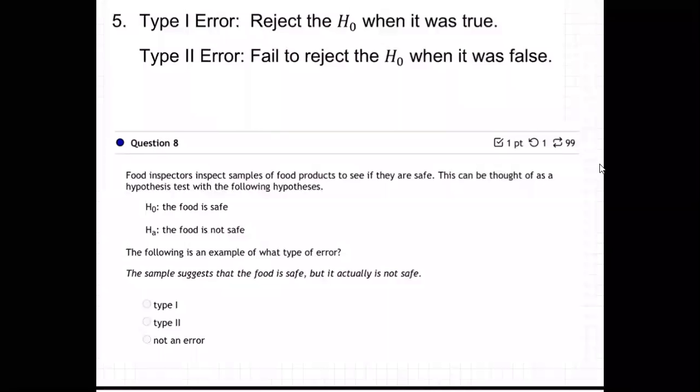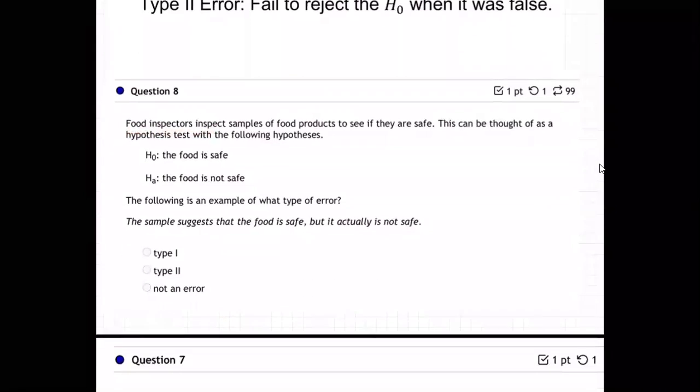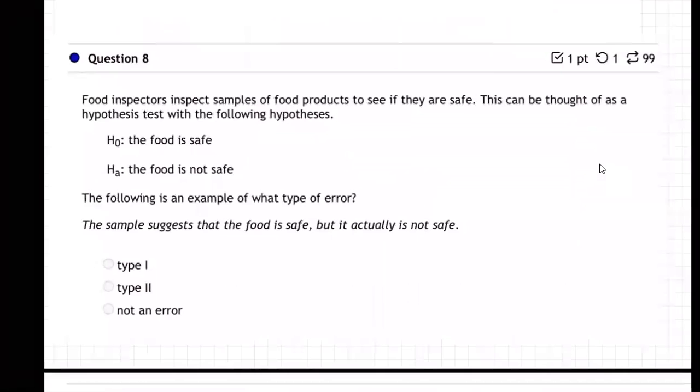So type 1, type 2 error again. Question 8 says food inspectors. So let me just make it a little bigger for you. Food inspectors inspect samples of food products to see if they are safe. This can be thought of as a hypothesis test with the following hypothesis. The food is safe, the food is not safe.